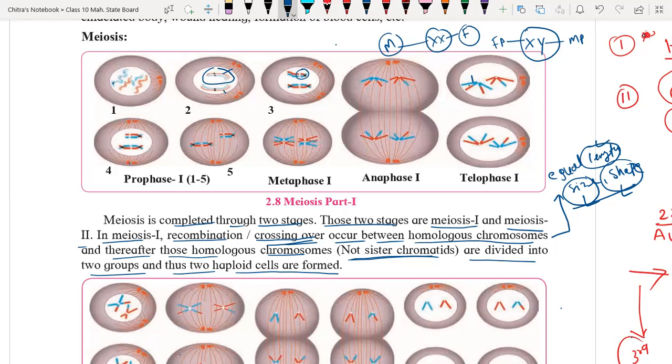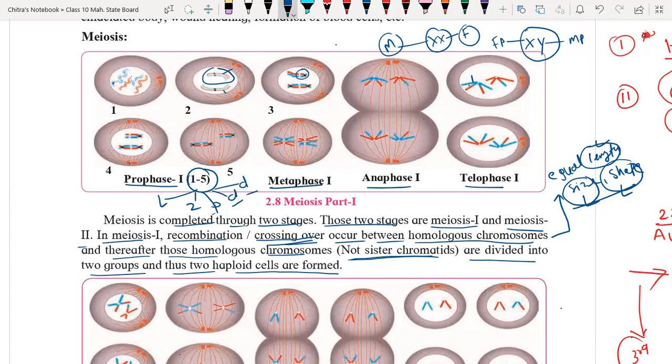Yes, understood. So see here, in meiosis I, prophase I has 5 stages that we already discussed. What are these? Always remember: lazy people dies twice. L is for leptotene, Z is for zygotene, P is for pachytene, and D twice: diplotene and diakinesis. So all these 5 stages are from prophase I. Then it undergoes metaphase, anaphase, and telophase, similar to mitosis.